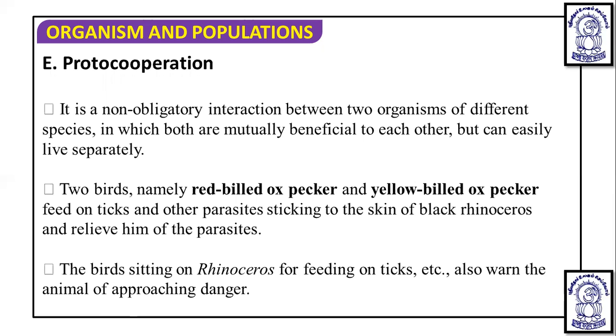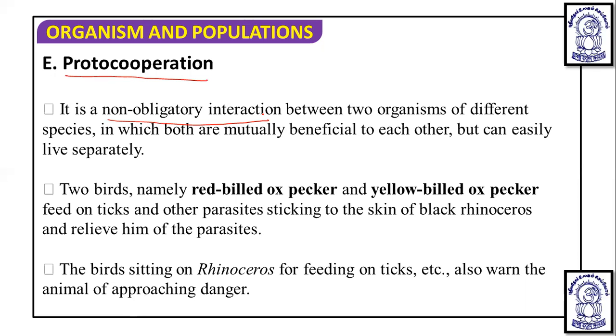Now we are going to understand, similar to mutualism, another event, that is proto-cooperation. In mutualism, what we have understood is that it is an obligate association, meaning they have to be permanently associated to carry out this pollination. But proto-cooperation is a non-obligatory interaction, meaning that between two organisms of different species this interaction occurs in which both are mutually benefited but can easily live separately.